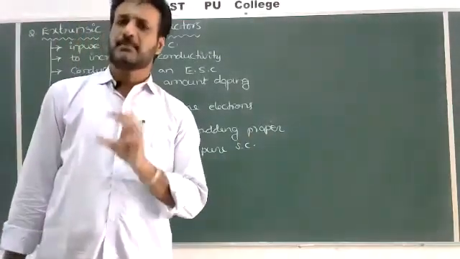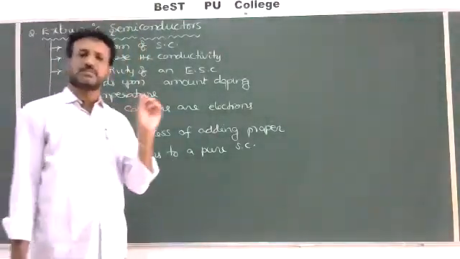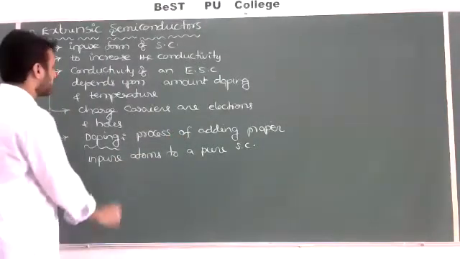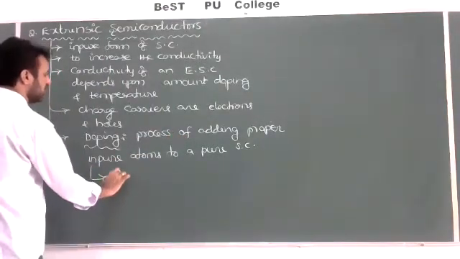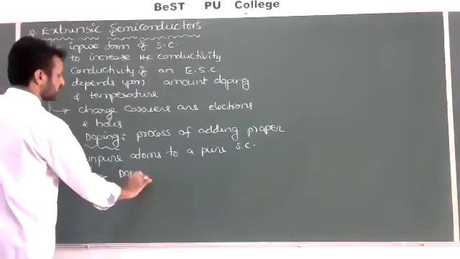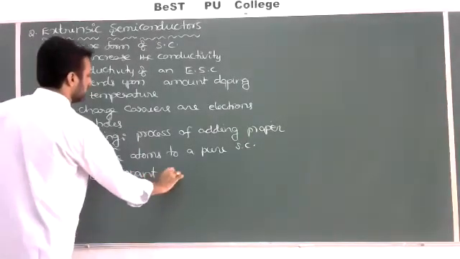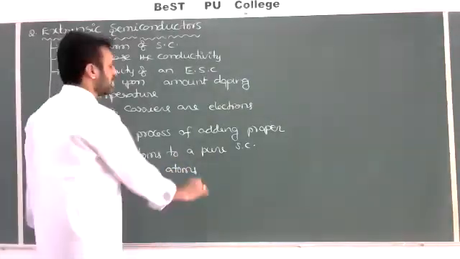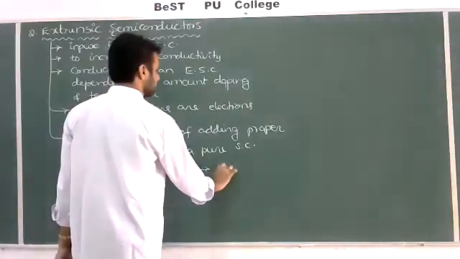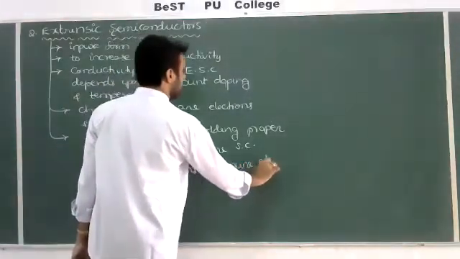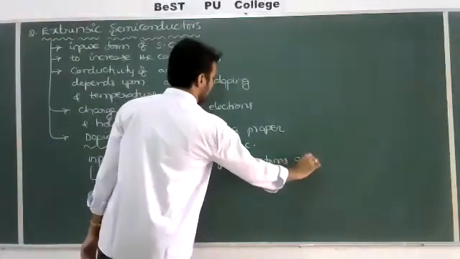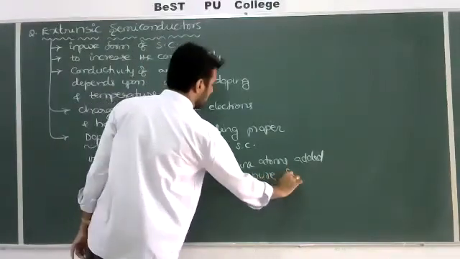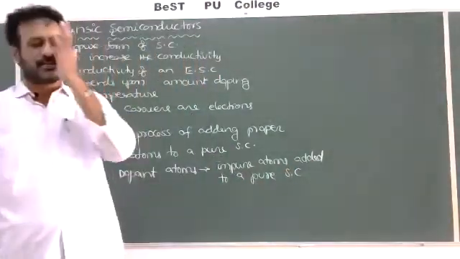Whatever atoms we want to dope are called dopant atoms. So dopant atoms mean impure atoms added to a pure semiconductor, called dopants or doping atoms.